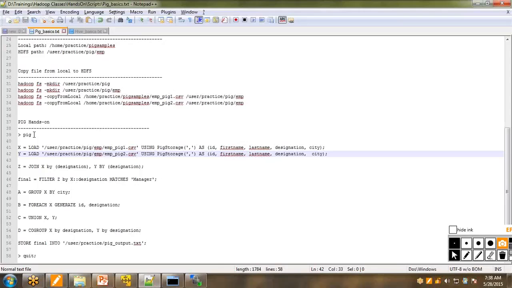Okay. So now we have the first data set with us. But if you want to see how Pig loads the file, you could use DUMP, the command, DUMP X. So now what Pig is doing here, it is spinning up a MapReduce job. DUMP is the command to display the content on the console. So Pig is opening up a MapReduce job and then trying to process the file on the fly, because we didn't store the schema information anywhere. Pig doesn't have any repository, any metastore, right?